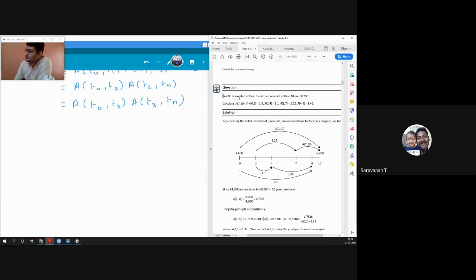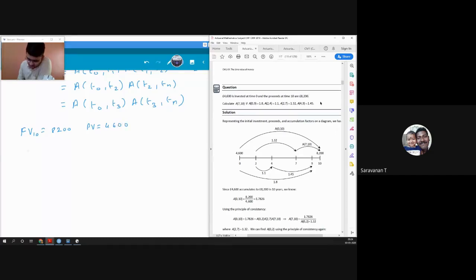So 4,600 is invested at time 0 and proceeds at time 10 are 8,200. Calculate the accumulation factor from 7 to 10 if 0 to 9 is 1.8 and so on. These are the different accumulation factors that they have given, and they have given us an equation. They are saying that the future value at time 10 is 8,200, where the present value was 4,600.